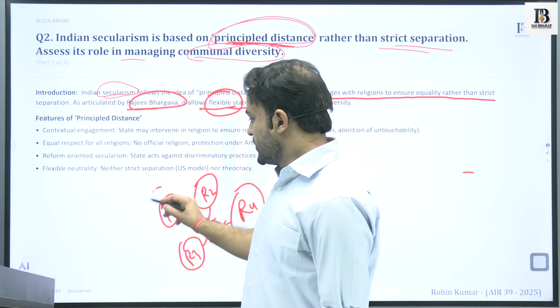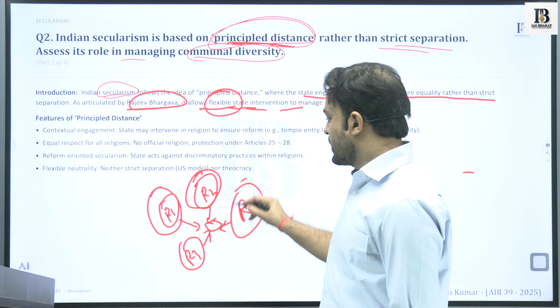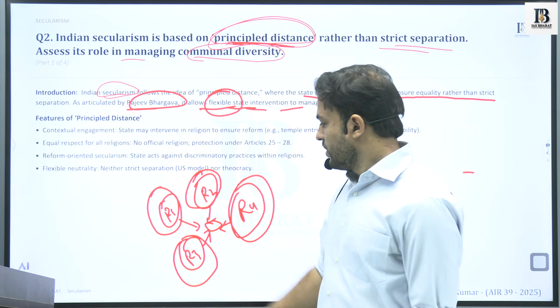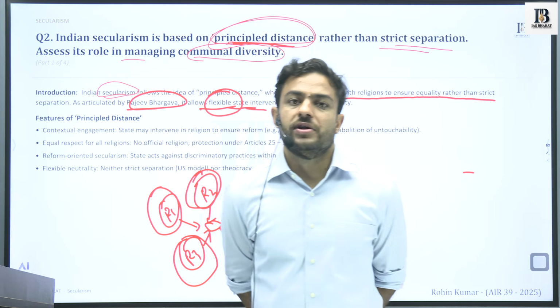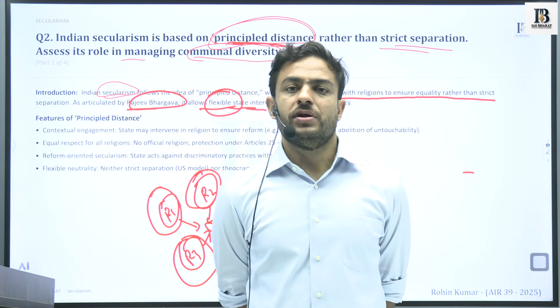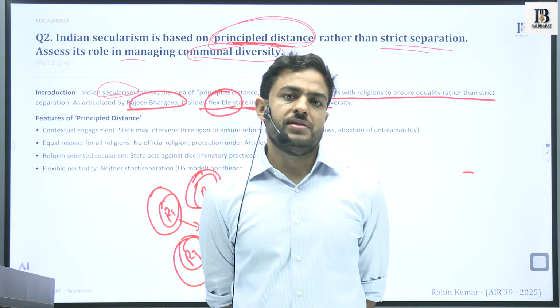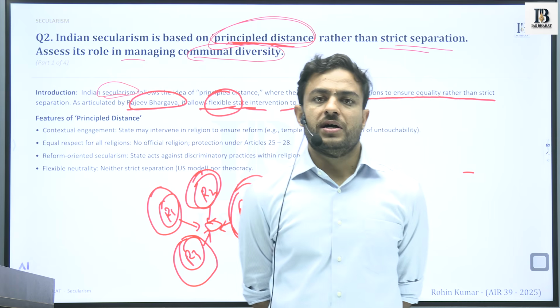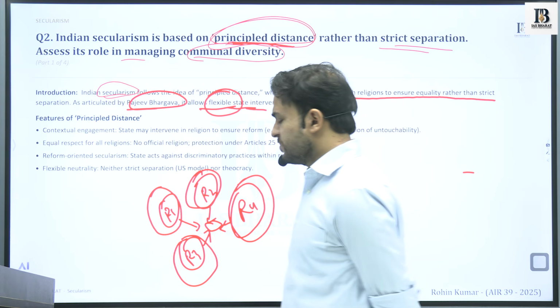Because if they are rigid in their approach, why would they care about a united country or a united society? Because they are happy in preserving their own religious practices, their customs, their different aspects of their religion.